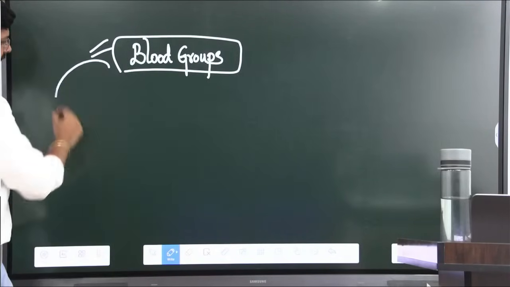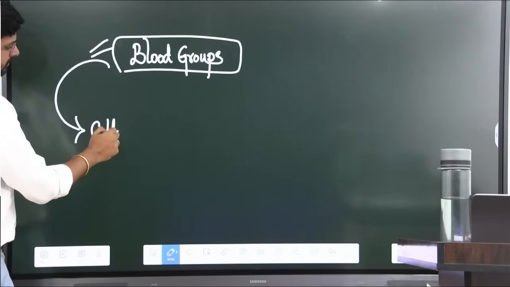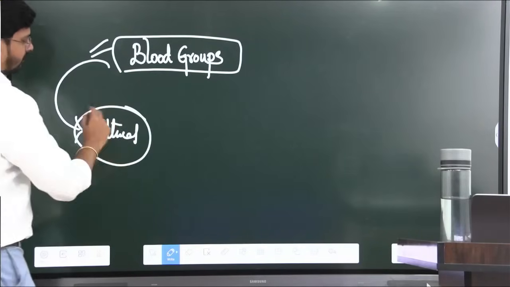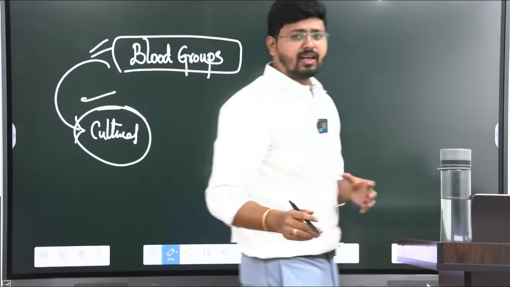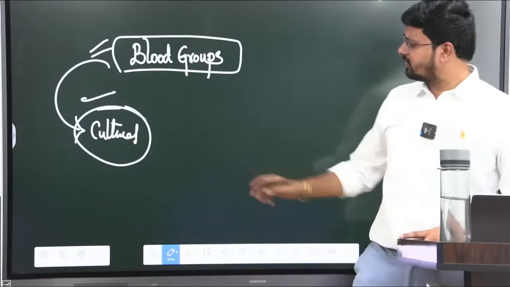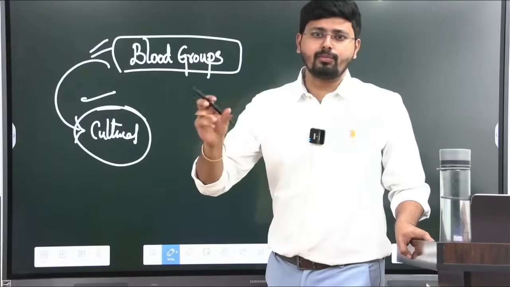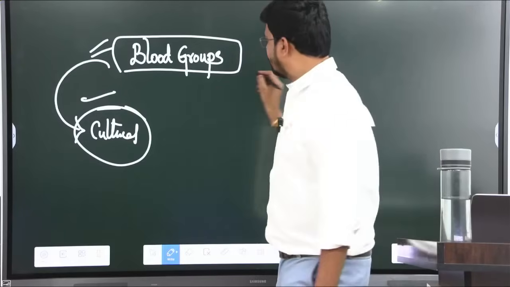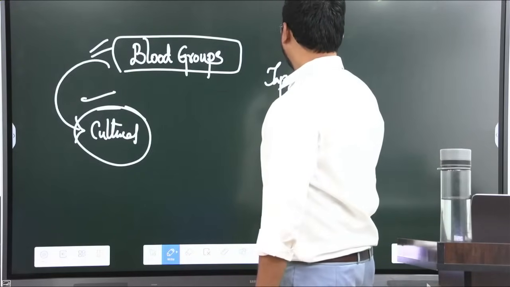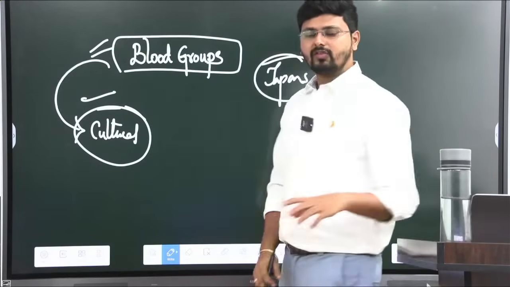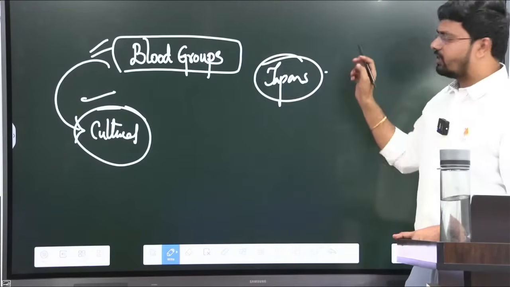But if you see from the cultural angle, just like we see horoscopes to get married, in Japan they will see the blood group to get married. If you can bring in this kind of dimension, it will help you present uniquely.